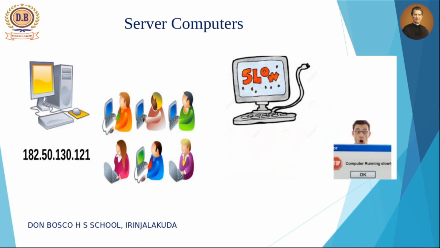For example, we have one website for our school, donbosco.org. Instead of typing that website or URL name, donbosco.org, we would be typing the IP address of that website. In a similar way, when you are viewing your SLC result, instead of typing www.kerala.gov.in, you would be typing the IP address of that particular website, because every IP address is unique. Can you remember the IP addresses of every website? It is not at all possible.